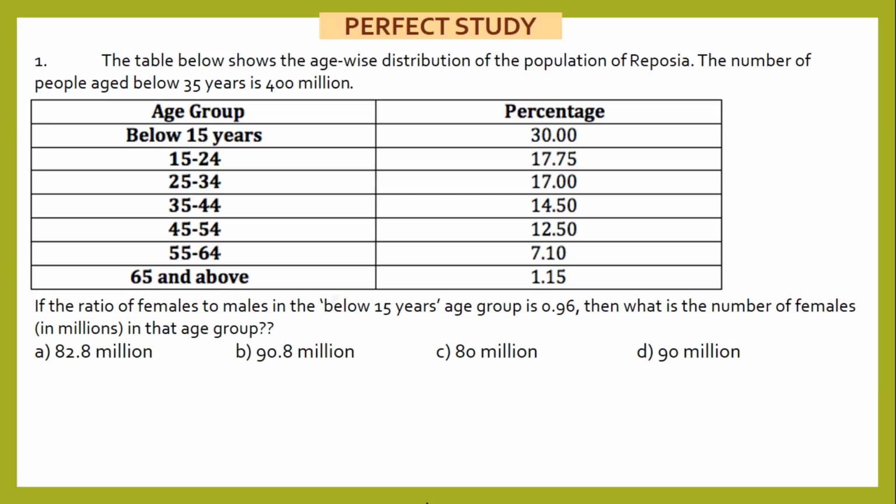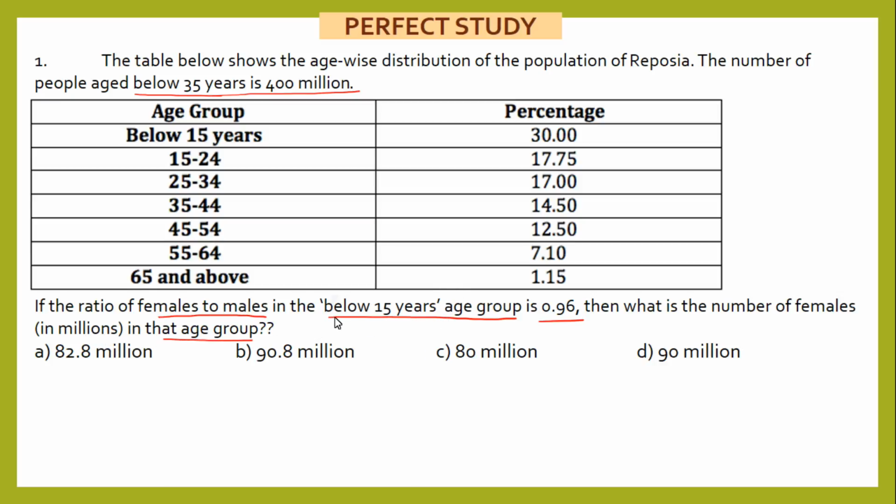So let's begin. The first question: the table below shows the age-wise distribution of the population of Reposia. The number of people aged below 35 years is 400 million. Now there is a table here. The age groups are given: below 15, 15 to 24 and so on. And the percentage breakup is also given. And obviously the total percentage has to be 100%. If the ratio of females to males in the below 15 years age group is 0.96, what is the number of females in millions in that age group?